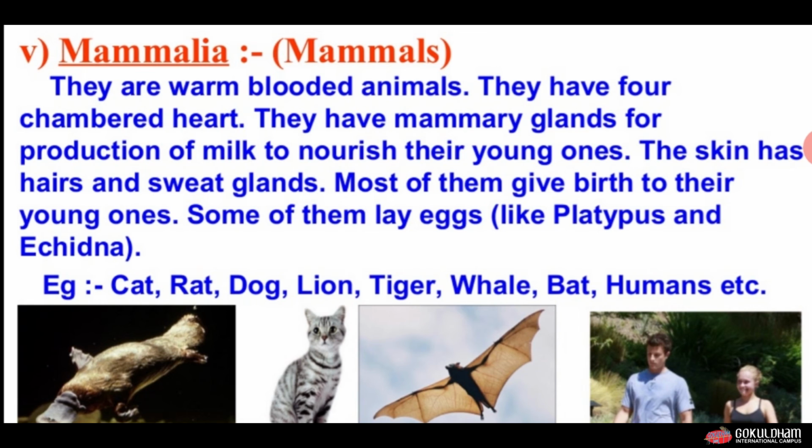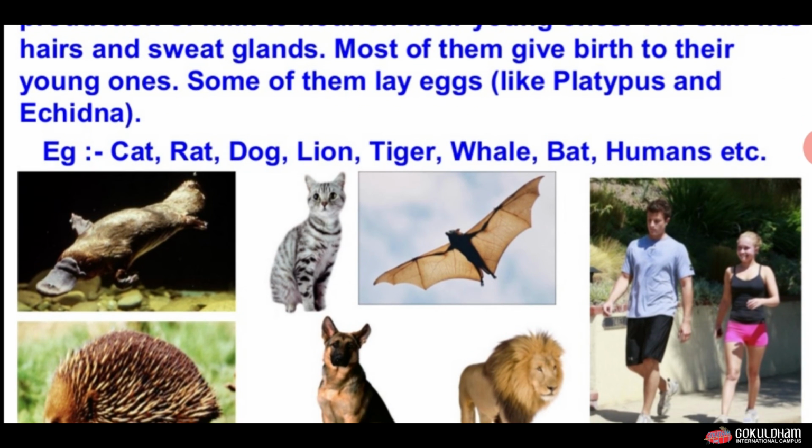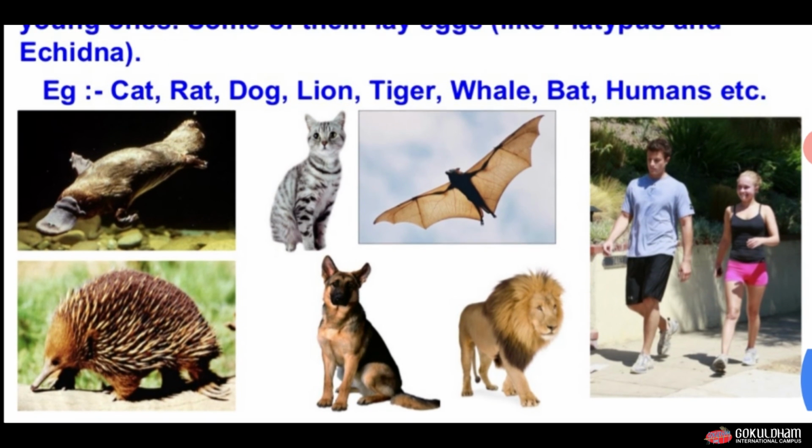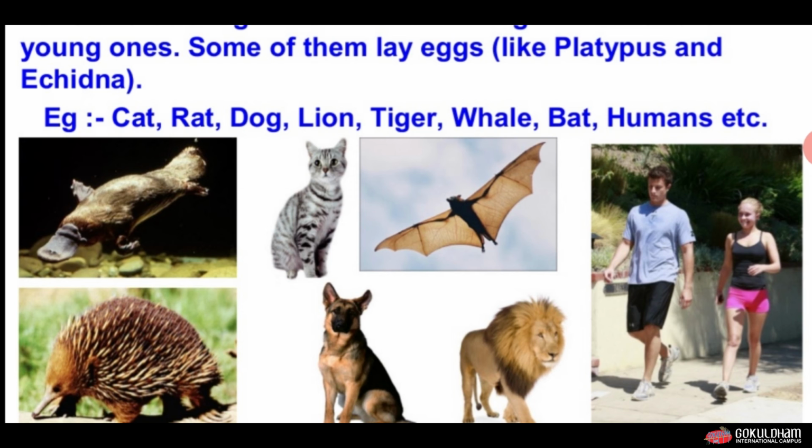These are the two main important characters of mammals. First one is they have mammary glands, and second one is the skin has hair and sweat glands. Most of them give birth to their young ones, and some of them lay eggs. Examples of mammals are cat, rat, dog, lion, tiger, whales, bat, and humans. So these are the pictures of different mammals.